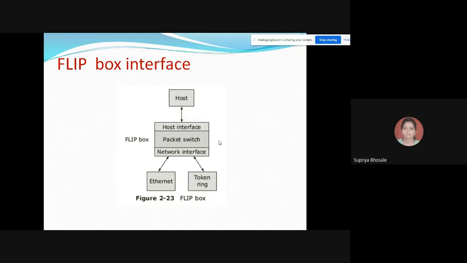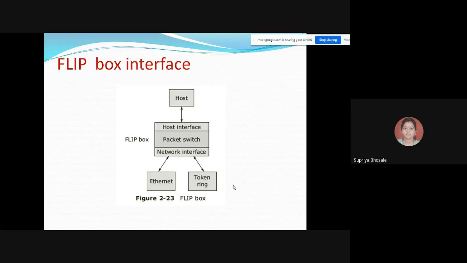Each FLIP box is present over here. So whenever your host is giving any kind of request, how will this FLIP box interact? It will have a host interface, packet switching, and network interface. Accordingly, it will transfer your request to the proper Ethernet or token ring present over the network.